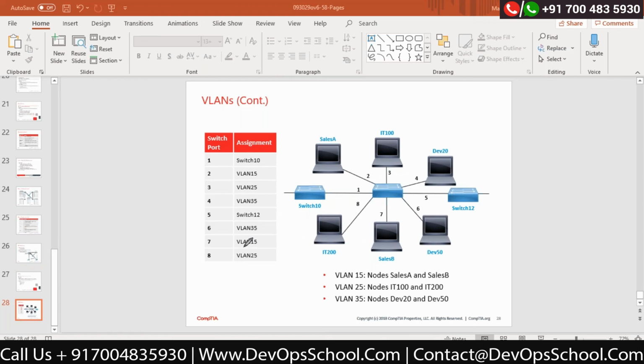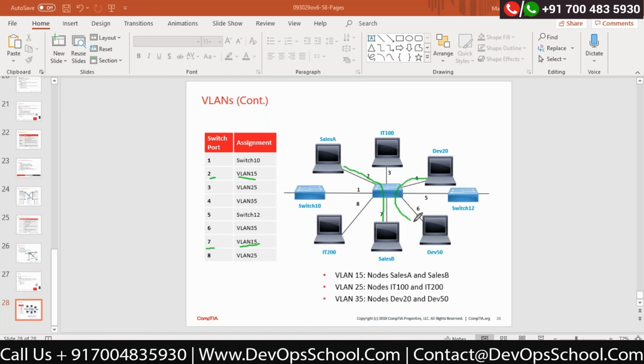If I create a VLAN, you can see VLAN 15 here and VLAN 15 here. It is connected to port number 2 and to port number 7. So these two computers are part of one VLAN. Correct? We also have VLAN 35, ports 4 and 6.